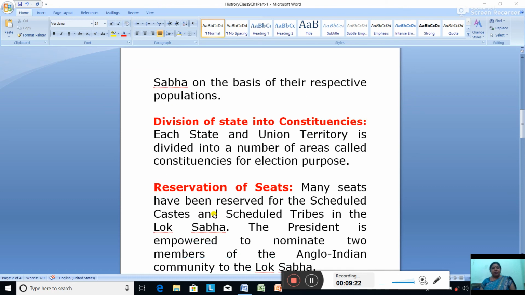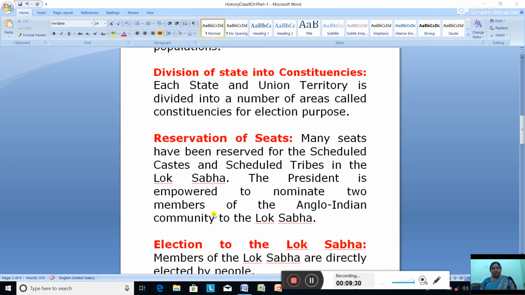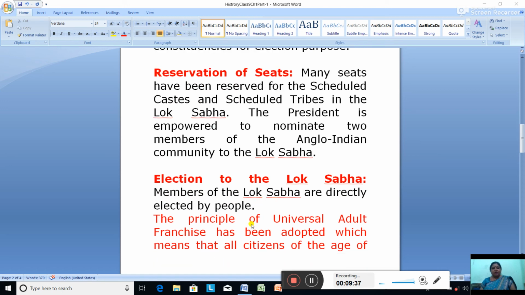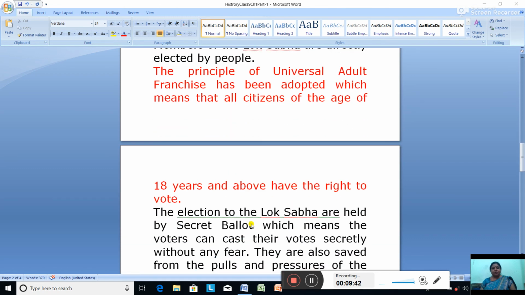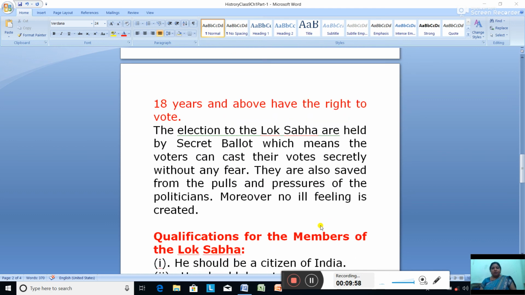Seats are reserved for the scheduled caste, scheduled tribe, and 2 seats are reserved for Anglo-Indians who are nominated by the president. Election to the Lok Sabha: the members of the Lok Sabha are directly elected by the people based on the principle of universal adult franchise. Then you studied that our vote is secret, because it saves us from pulls and pressure of the politicians. Moreover, no ill feeling is created.